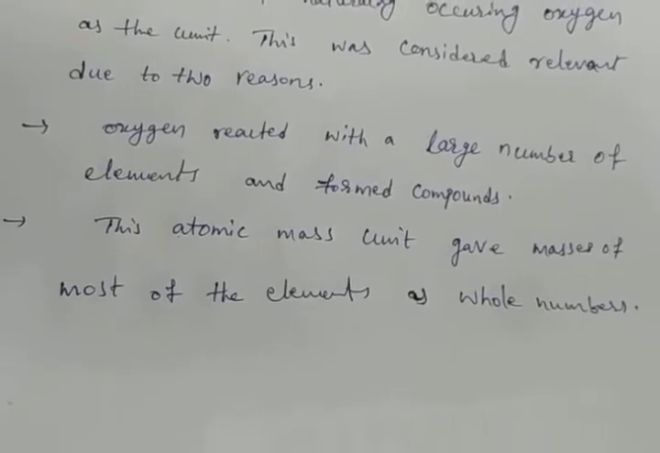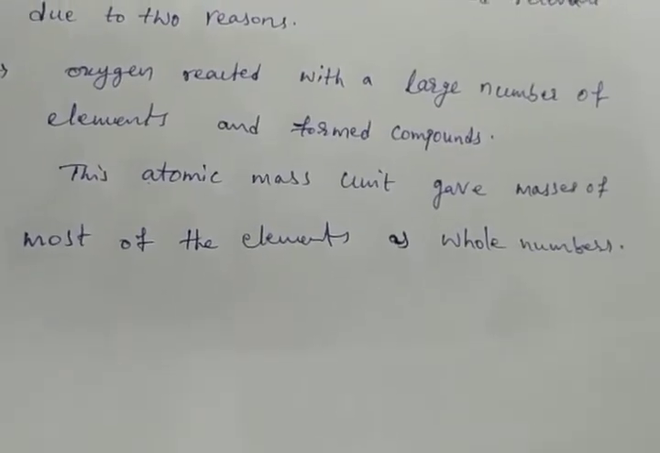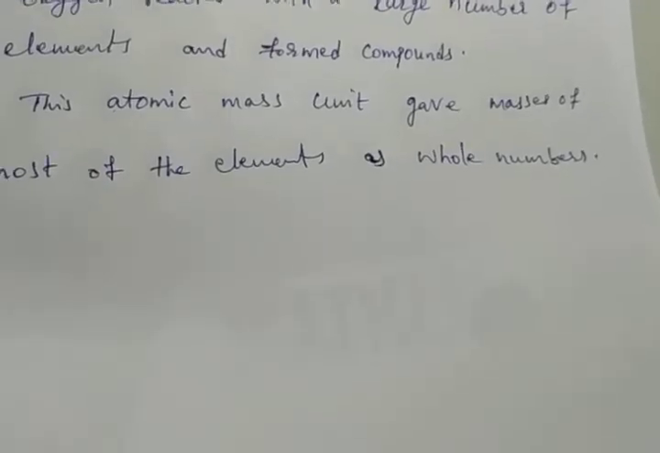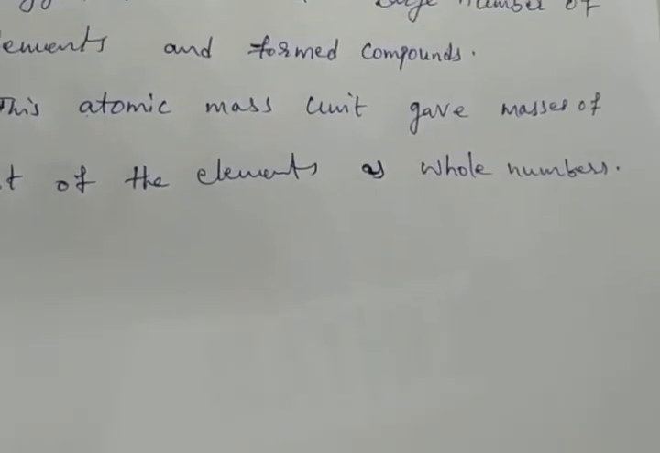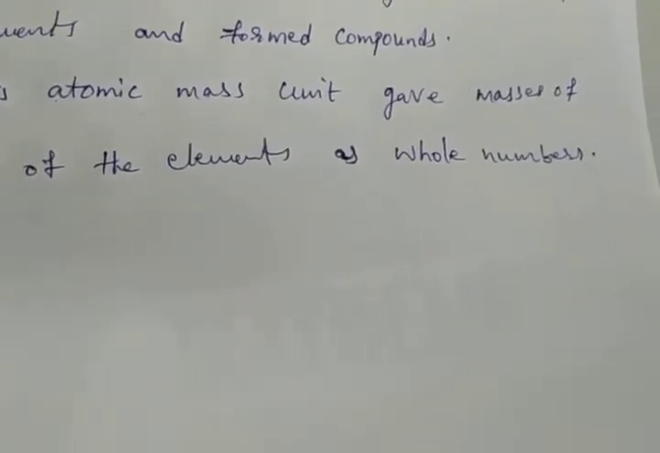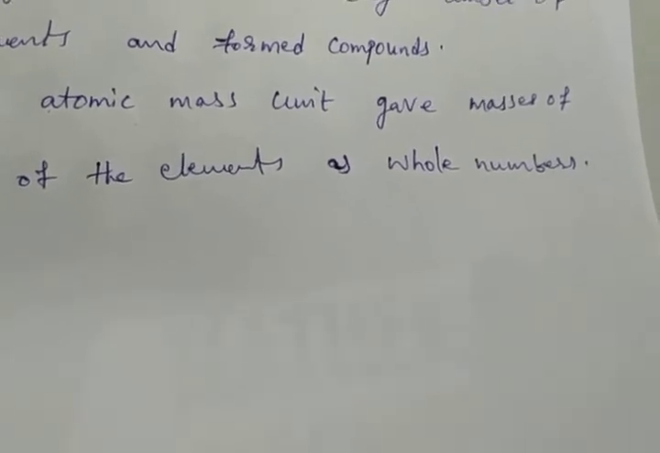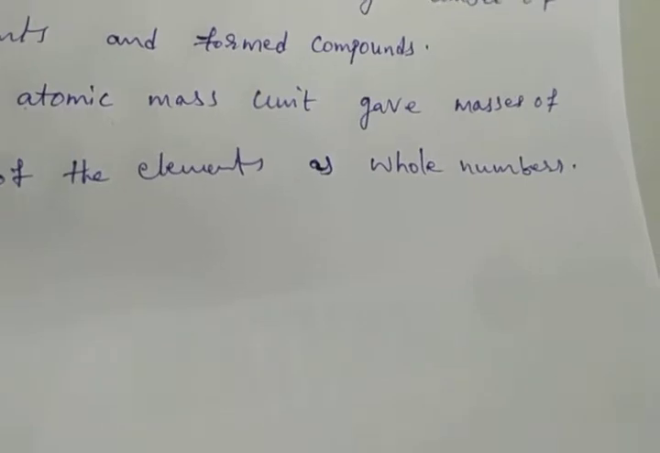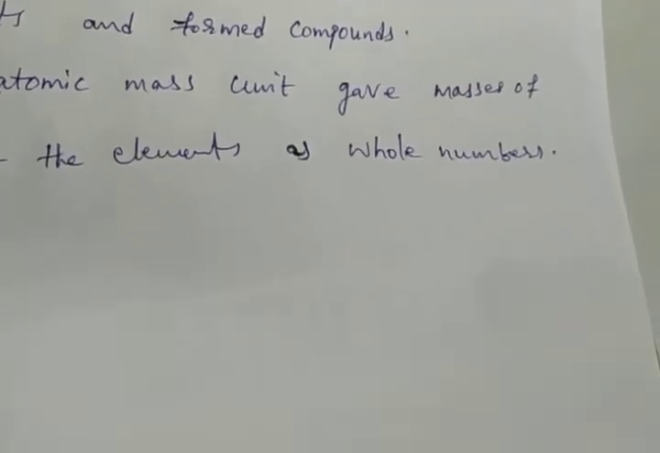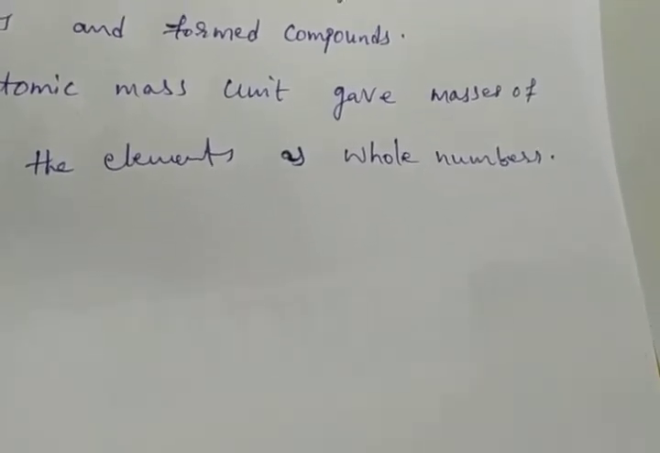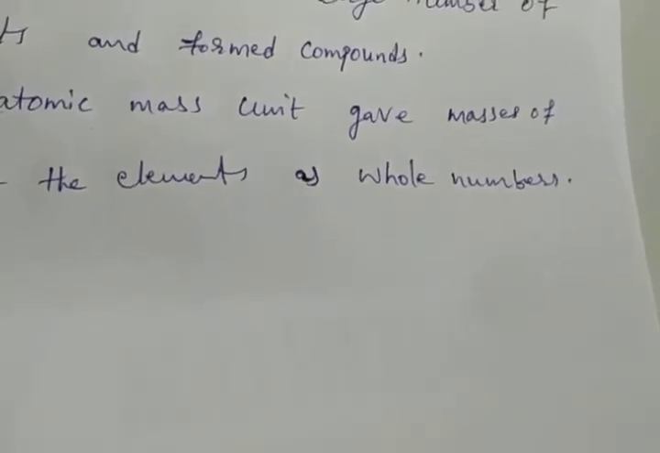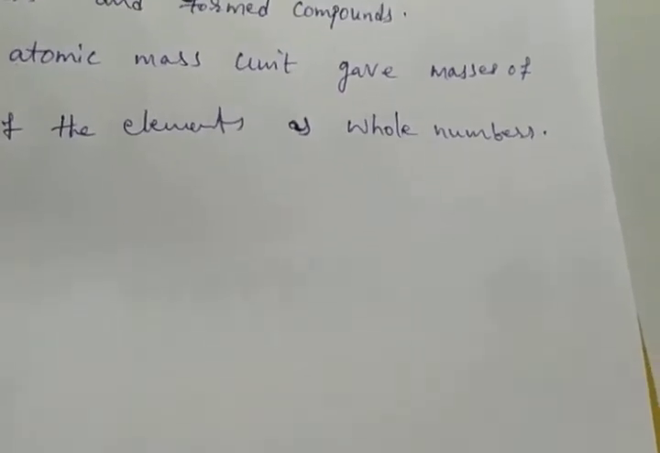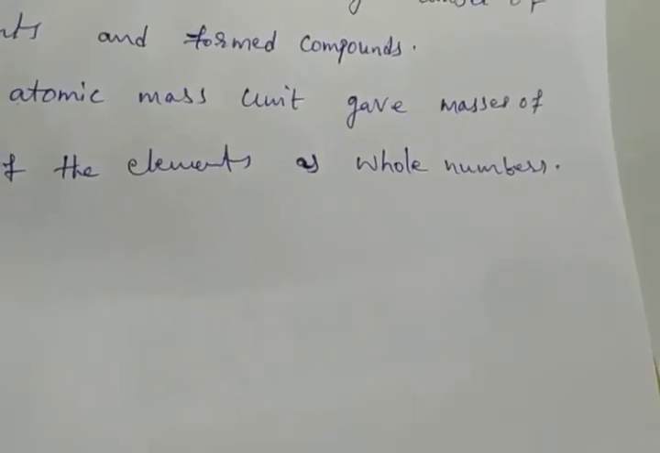Because of two reasons, naturally occurring oxygen was taken as a unit. What are the two reasons? Oxygen reacted with a large number of elements and formed compounds. This is one reason. And this atomic mass unit gave masses of most of the elements as whole numbers. Based on these two reasons, they took oxygen as a reference.